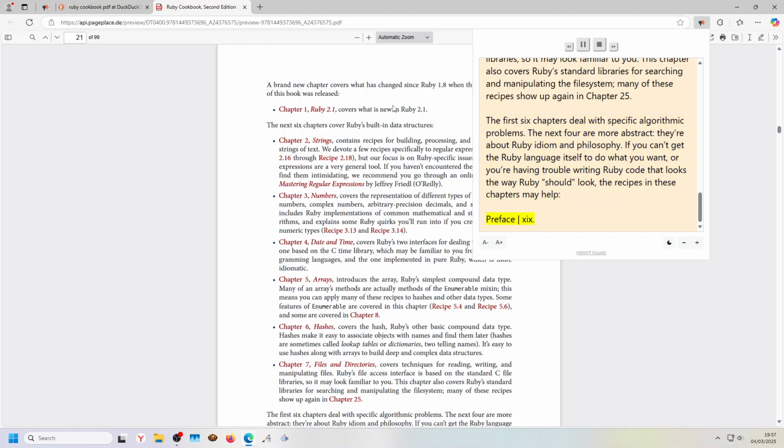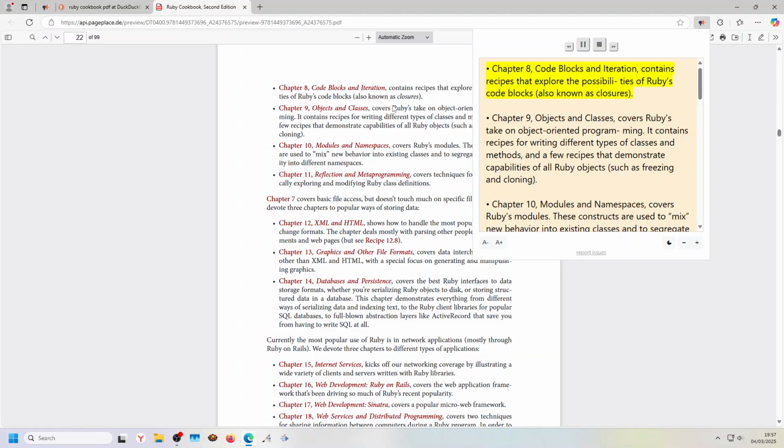Chapter 8, Code Blocks and Iteration, contains recipes that explore the possibilities of Ruby's code blocks, also known as closures. Chapter 9, Objects and Classes, covers Ruby's take on object-oriented programming. It contains recipes for writing different types of classes and methods, and a few recipes that demonstrate capabilities of all Ruby objects, such as freezing and cloning.